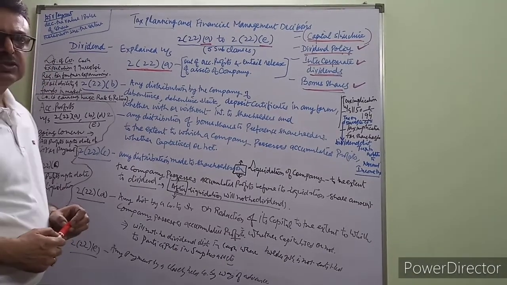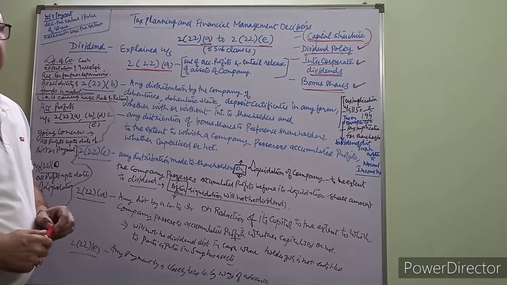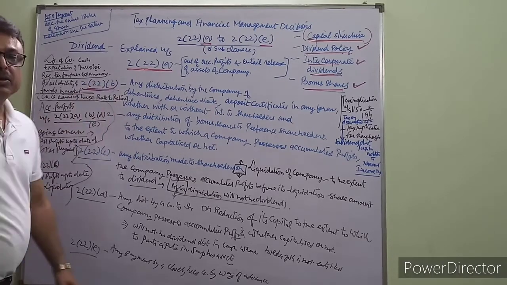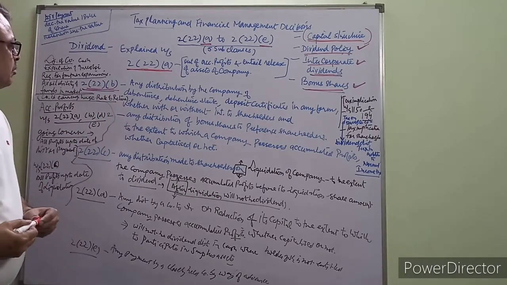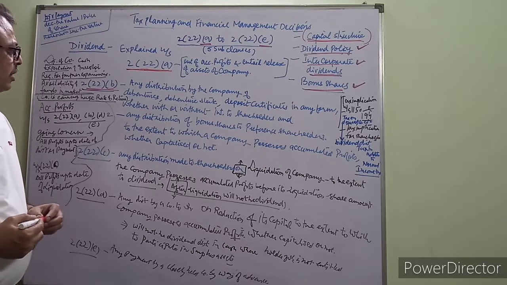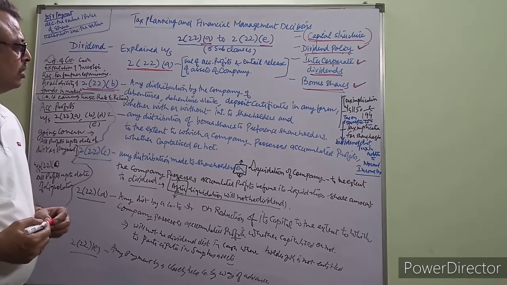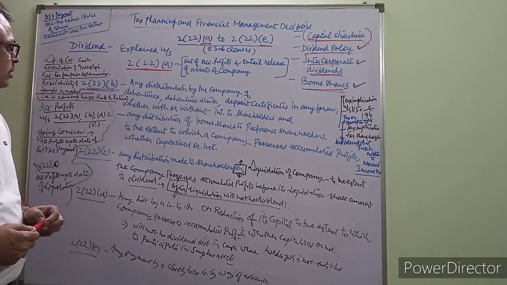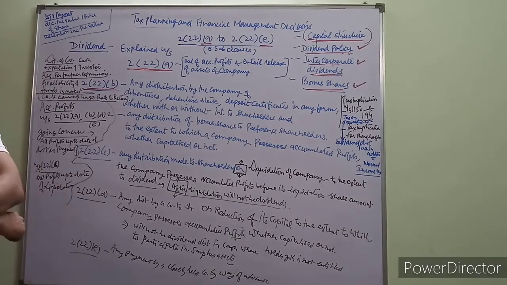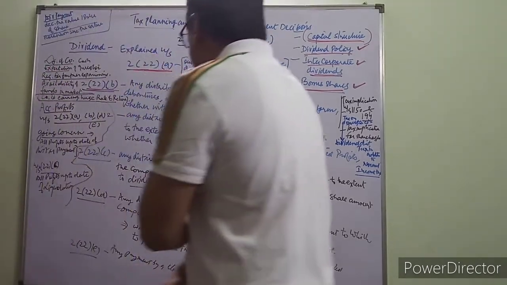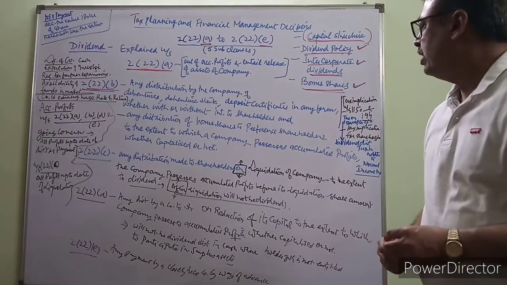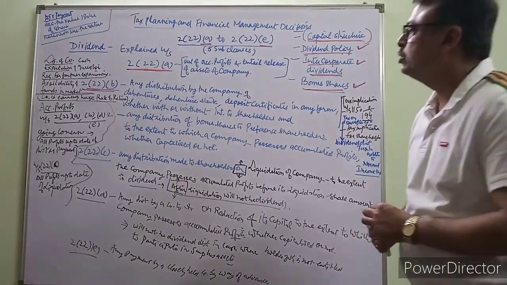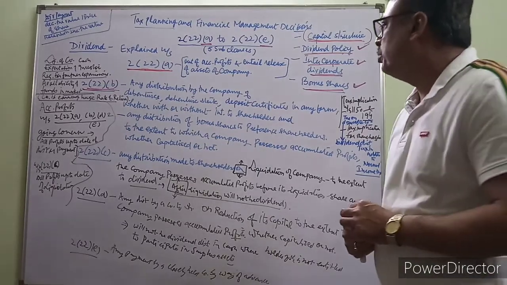This is mentioned in section 2 subsection 22 subclause A. Now next is section 2 subsection 22 subclause B. Any distribution by the company of debentures, debenture stock, deposit certificate in any form, whether with or without interest, to shareholders, and any distribution of bonus share to preference shareholders, to the extent to which a company possesses accumulated profits, whether capitalized or not. This is mentioned in section 2 subsection 22 subclause B.